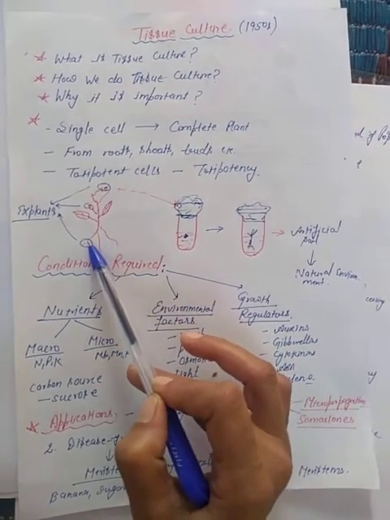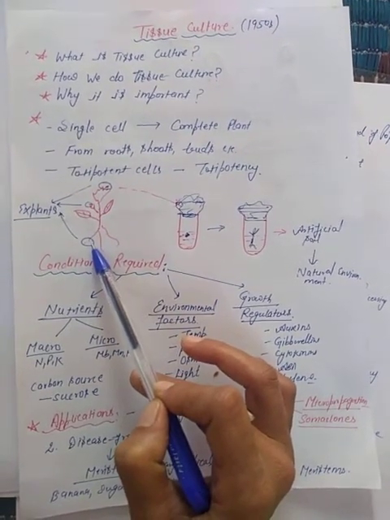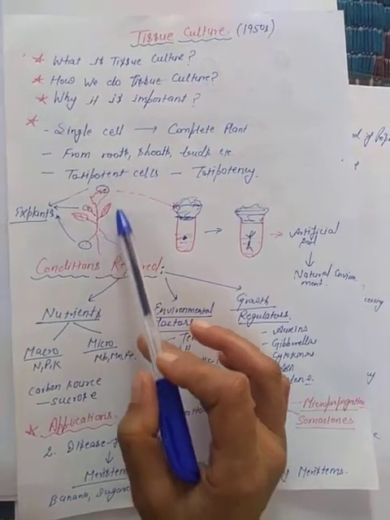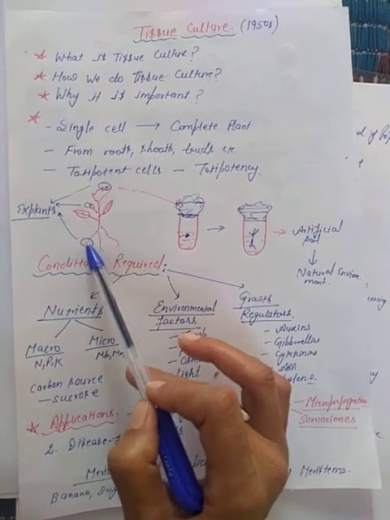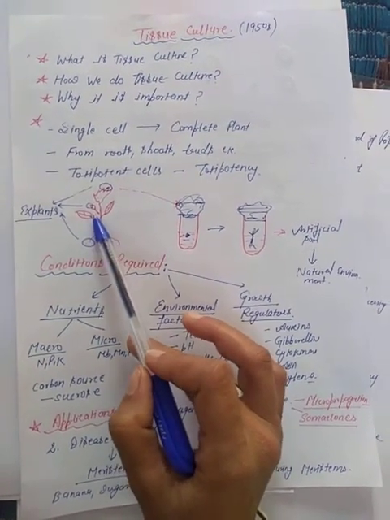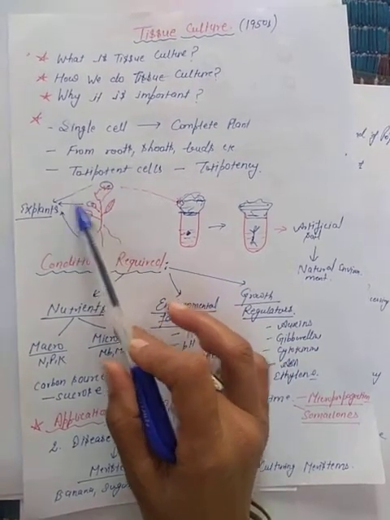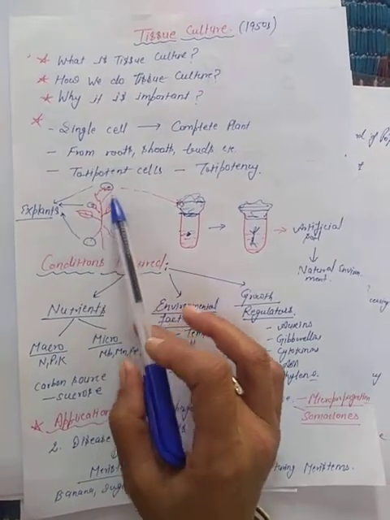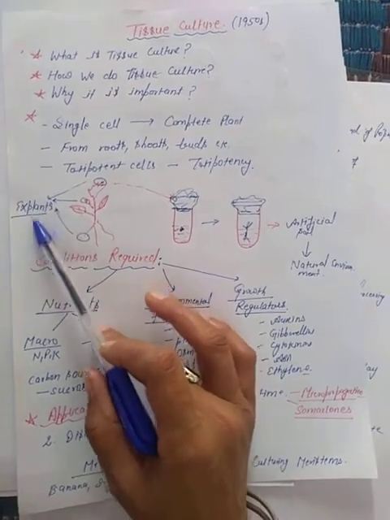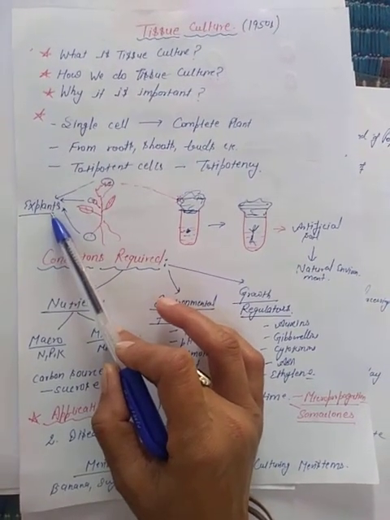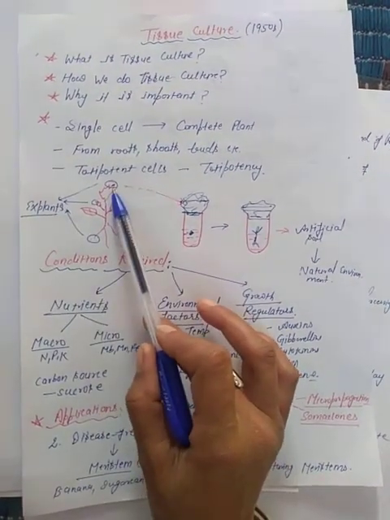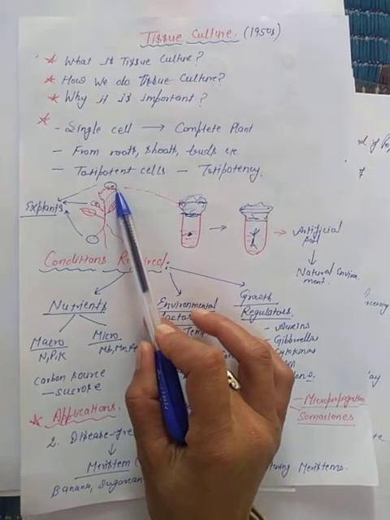This is the root part. We can use this part also, right? Here I have just demonstrated by this simple diagram: root portion, bud portion, and apical flower portion, right? These parts can be used, and these parts are called the explants, right? Now, for example, we had taken a cell from here.